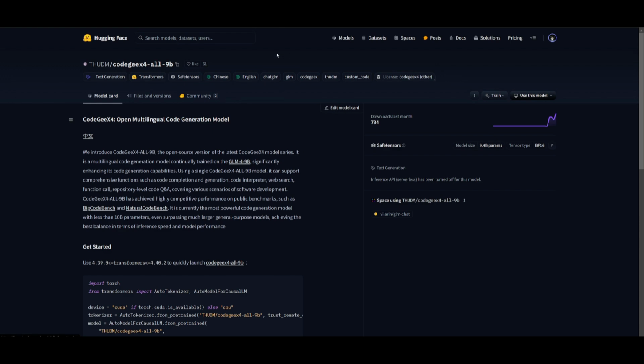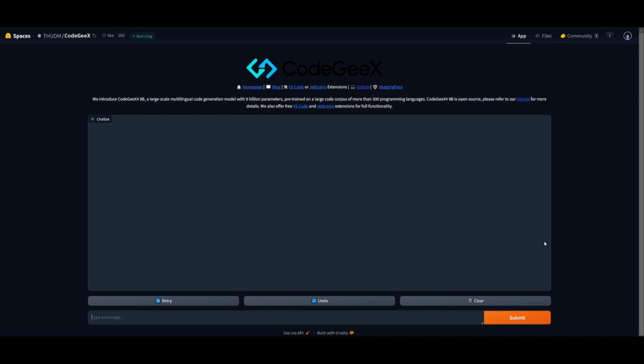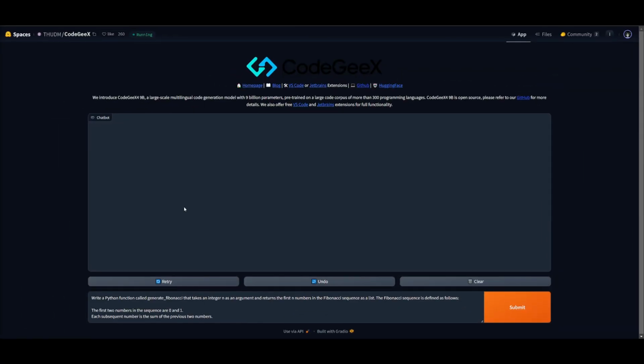But now that we have that out of the way, I had mentioned that you can have integrations with VS Code as well as JetBrains. But you can also test this out within Hugging Face Spaces. And this is where we're going to showcase different tests of how we're going to evaluate this model within the spaces. So let's get started with these tests.